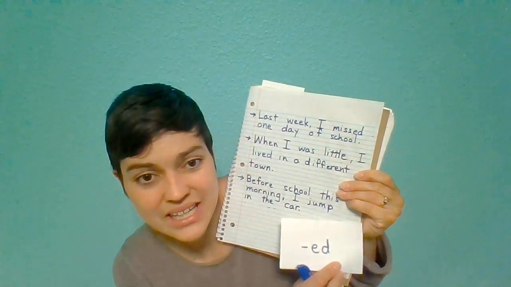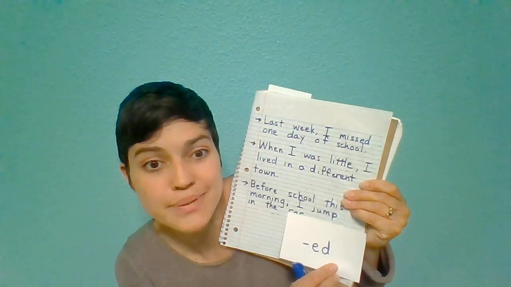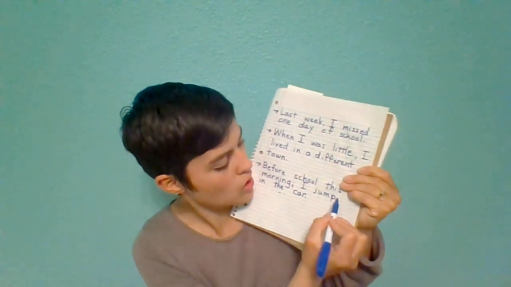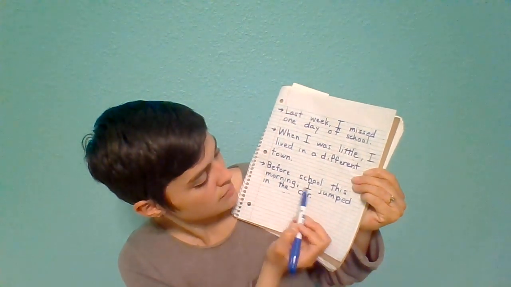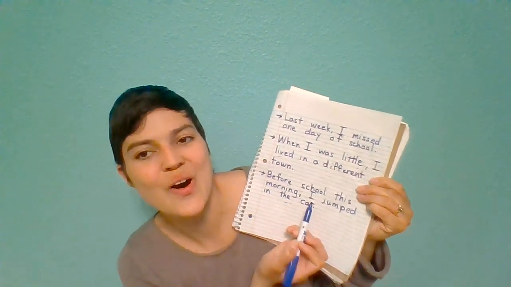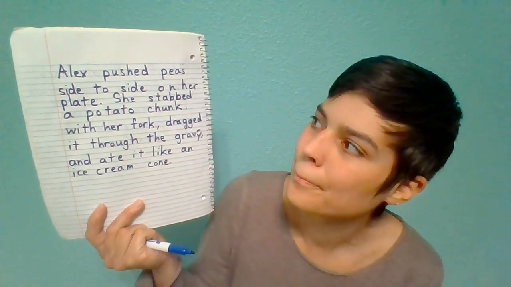An ed usually tells me that it's something that has happened in the past. So jumped in the car, ed. Before school this morning, I jumped in the car. That sounds so much better. Now we are going to do another exercise. I want you to help me look for the verbs in this paragraph. You'll recognize this paragraph from the story you read, Carousel.